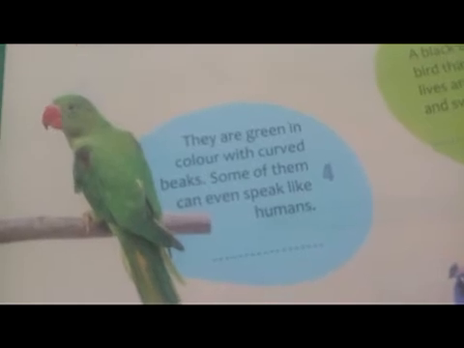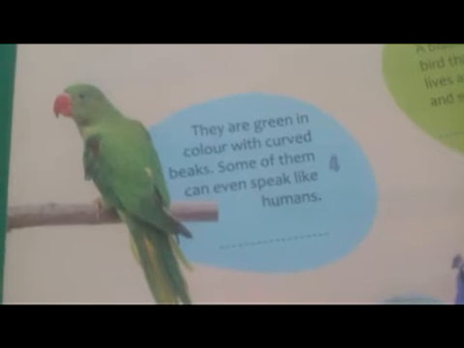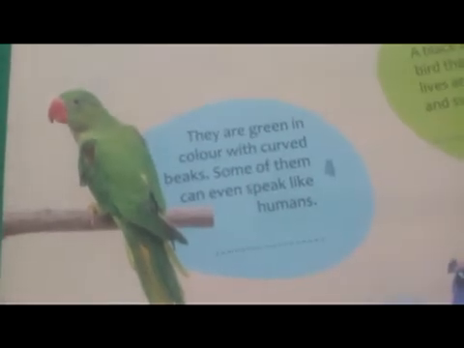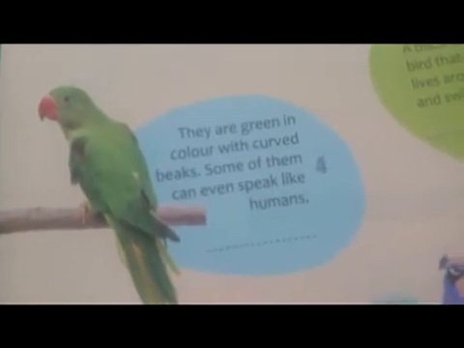Now look at the fourth picture. I know with the help of the picture you might name the bird, but let's read its description. They are green in color with curved beak. Some of them can even speak like humans. Look at its color. It is green colored and its beak is red and curved. Do you know, children?